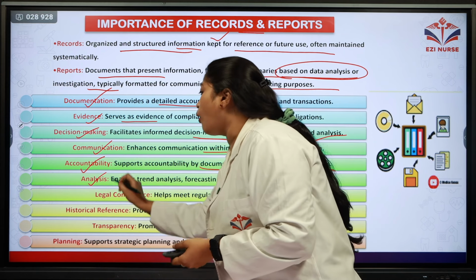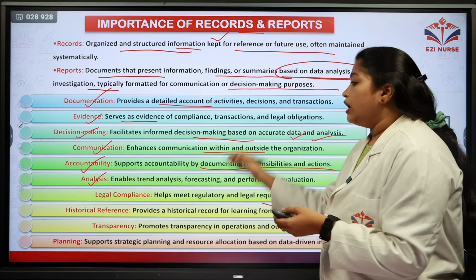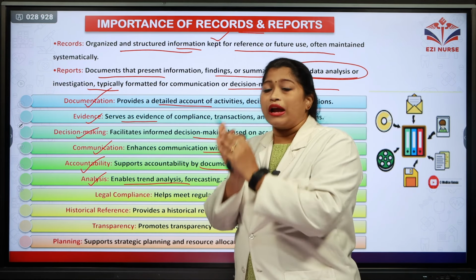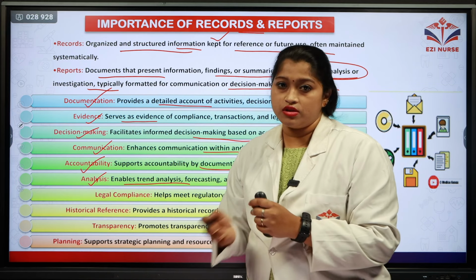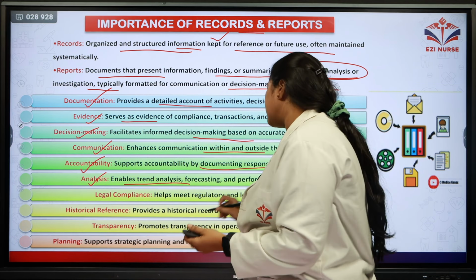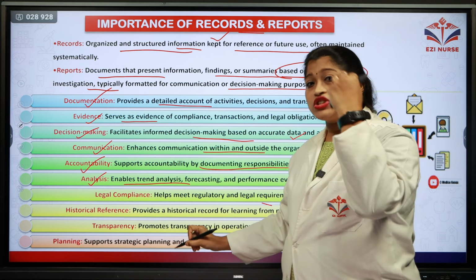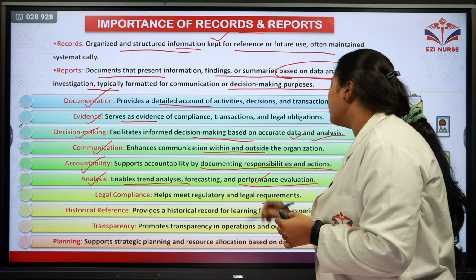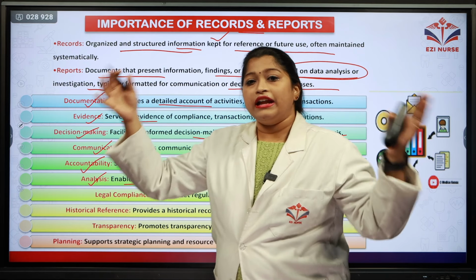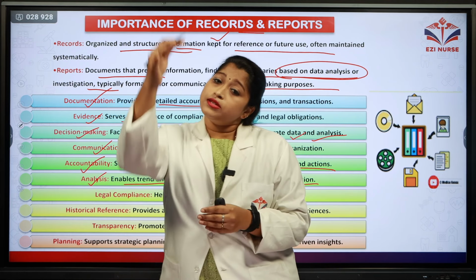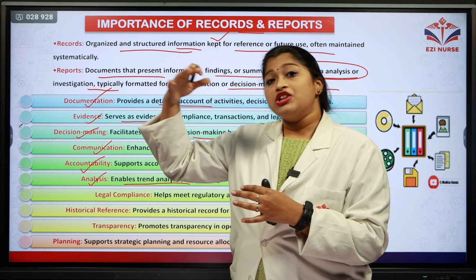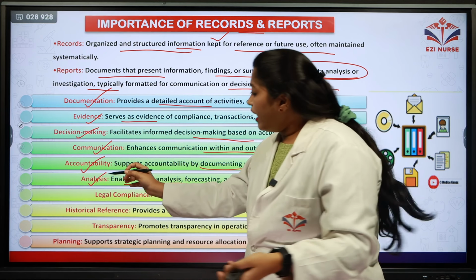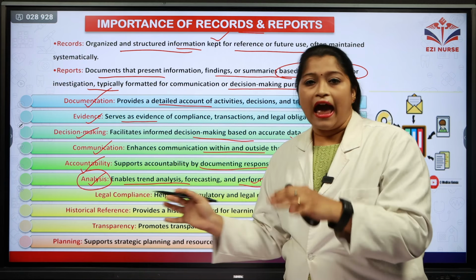The next importance is analysis. Here, it is enabling trend analysis and forecasting. One single record or report can be read by many thousands of people. Forecasting is very much done with the help of these records and reports, and it is helping in performance evaluation. For example, there are 10 members who are working as nurses. Since they are documenting each of their actions, we can check their performance at the end of the month and we can decide who has performed very well. So it is helping in analyzing those actions as well.